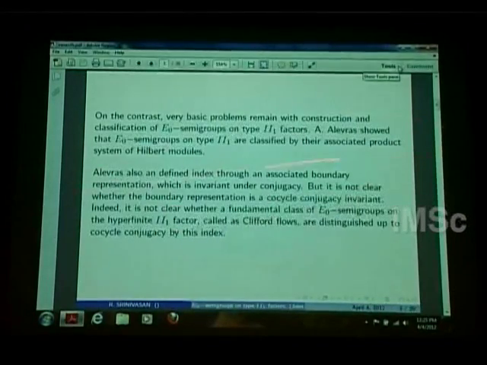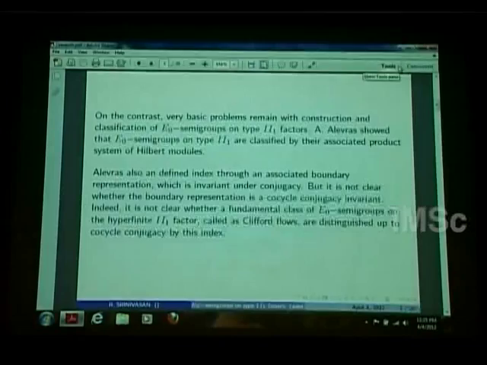He proved a theorem that E0 semigroups on type II factors are classified by their associated product systems of Hilbert modules, an analog of Arveson's result. It's not exactly an analog of Arveson's result, as Arveson's result is much deeper. Arveson defines a product system abstractly and shows that there is always an E0 semigroup associated with the product system of Hilbert spaces.